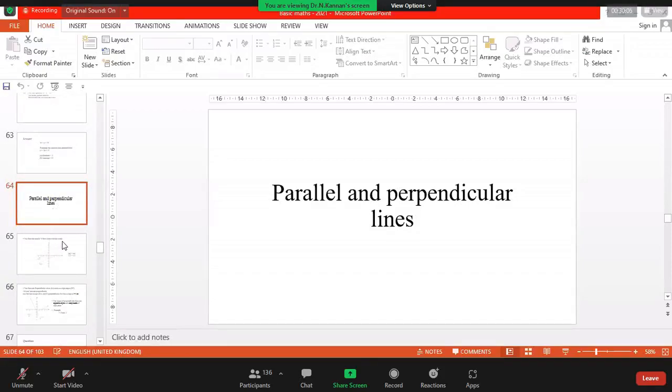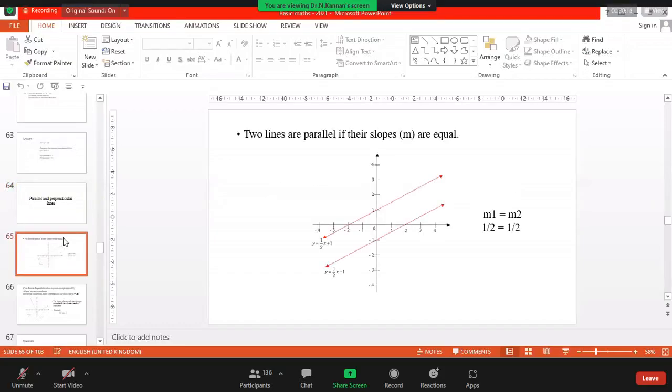Good, right. Okay, so here we are just talking about parallel and perpendicular lines, right? So we will see this one. We have got this scenario, and it's very different, I can tell you. These two lines are parallel to each other, right?